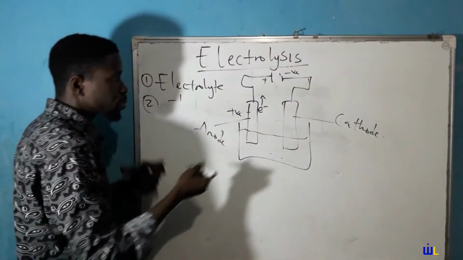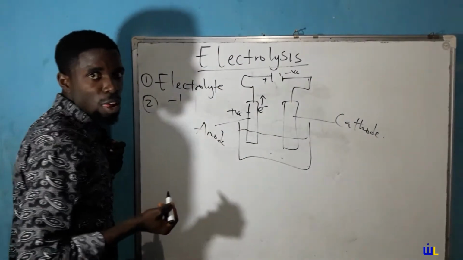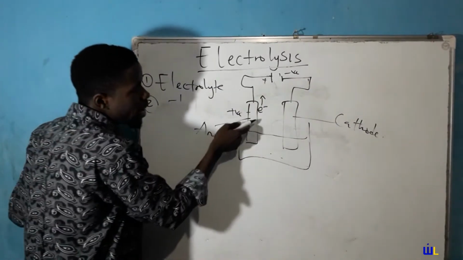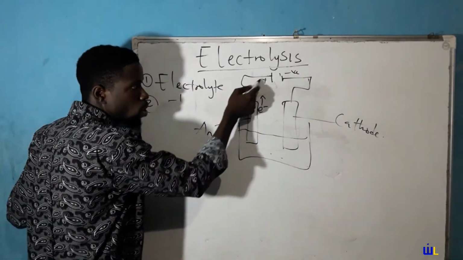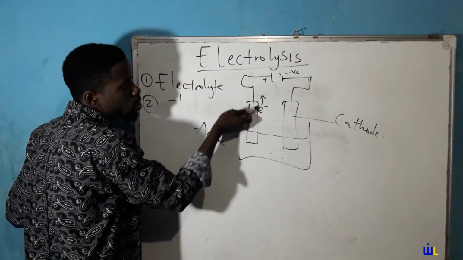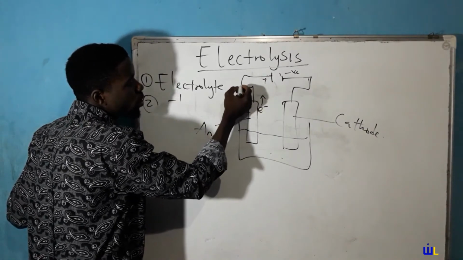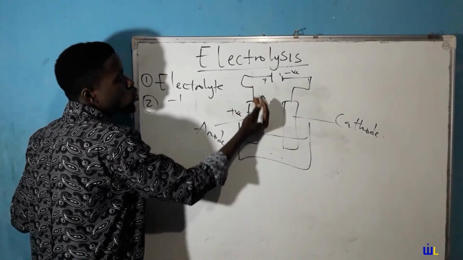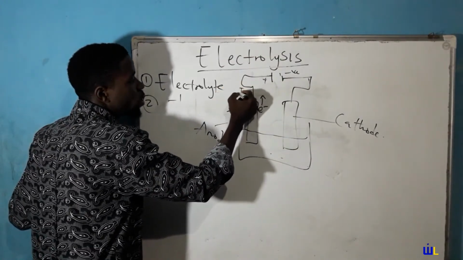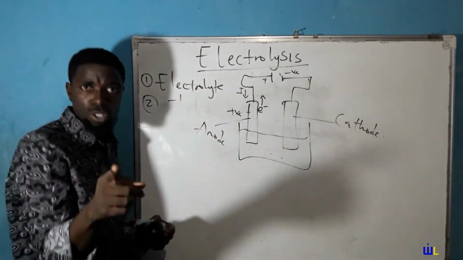With that said, we have established the fact that the anode is connected to the positive terminal. And when you connect the anode to the positive terminal, electrons leave, because the positive terminal starts attracting the electrons which are negative. But as electrons are leaving, we just established something. If an electron is going out, current is going in. So current is moving in the opposite direction.